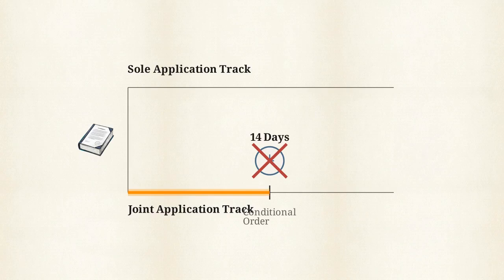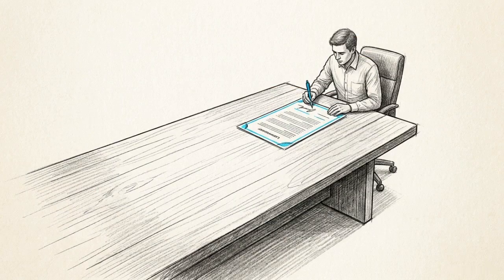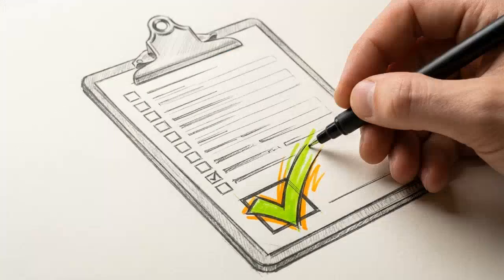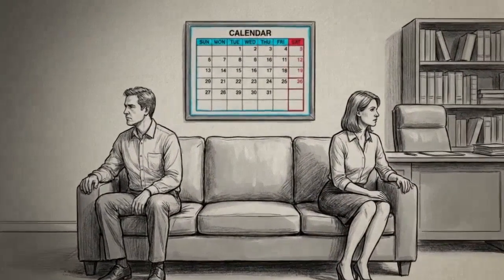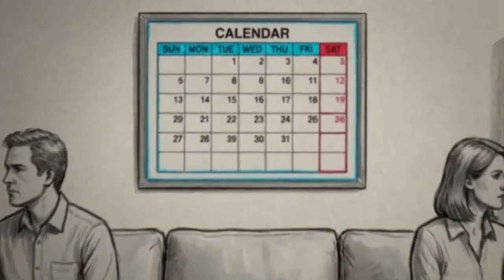To prevent indefinite delay, the rules include a built-in procedural switch. The first applicant can unilaterally convert the process into a sole application to progress the timeline. The 20-week mark is an active procedural checkpoint. Here, the case only advances once the applicant provides evidence of service or joint compliance. This creates a problem for clients whose marriage has collapsed but who have not yet reached the 1-year anniversary.